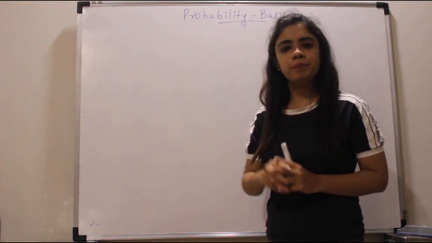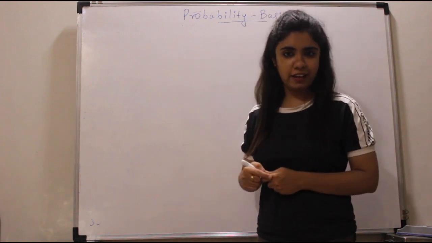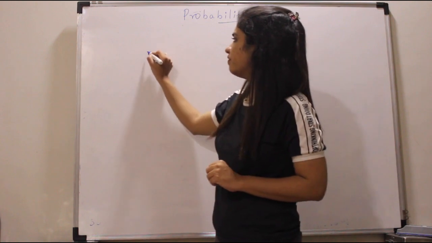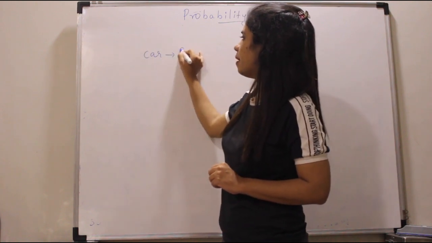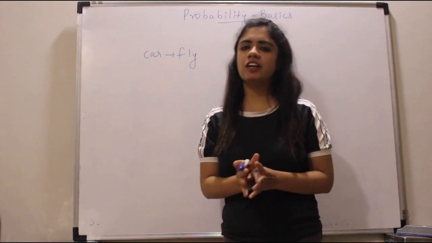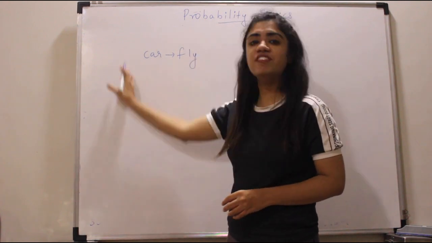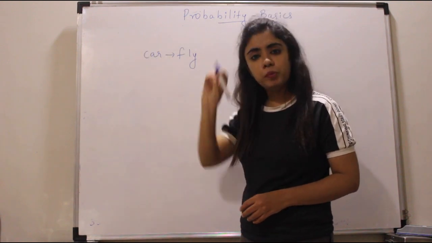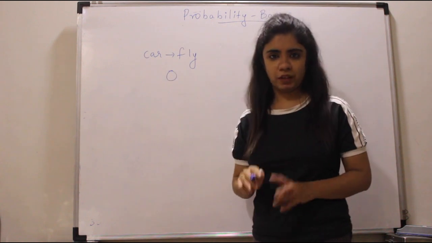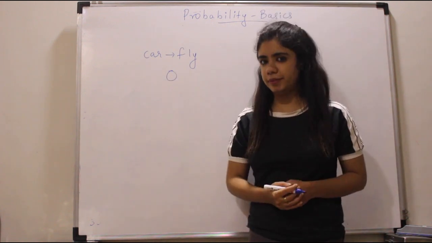Suppose I ask you, what is the probability that a car will fly? Very random example, very stupid example, I know, but can a car ever fly? Your answer is no. So in this case, you know that this is never going to happen. So the probability that a car will fly is 0. I'll give you another example.